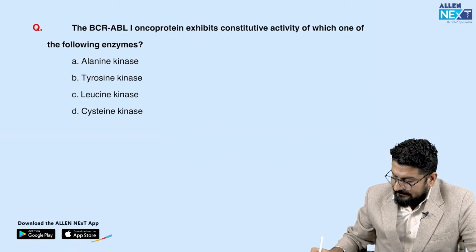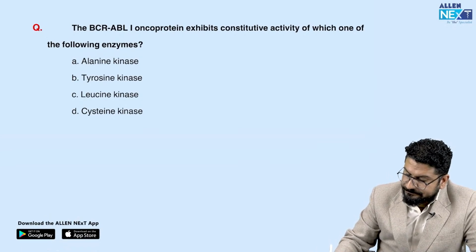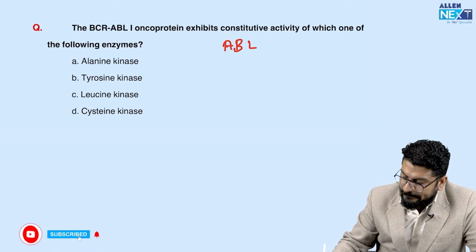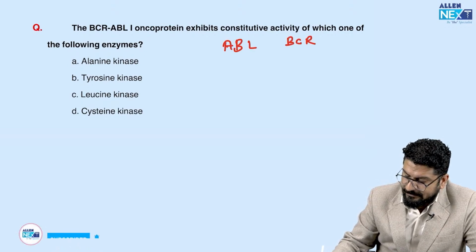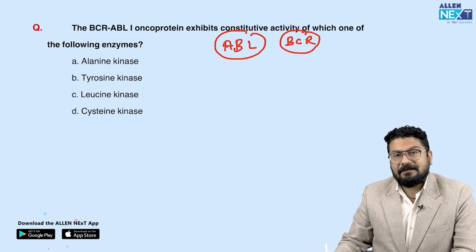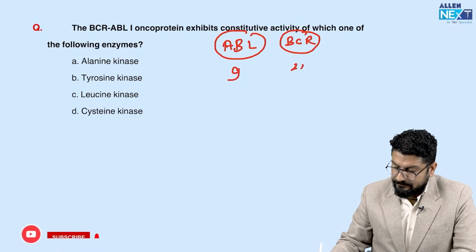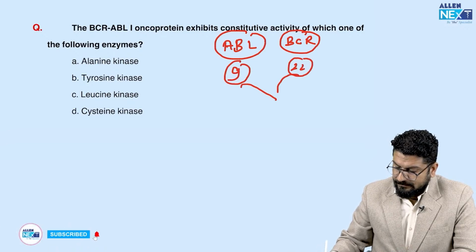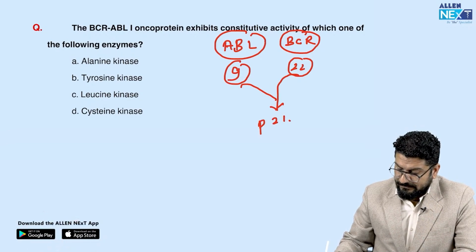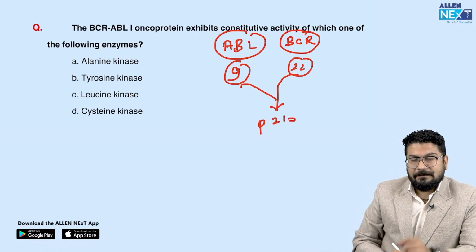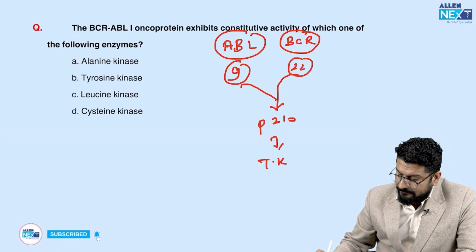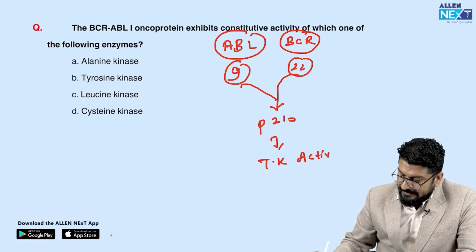BCR-ABL oncoproteins, understand this. So we have BCR-ABL. ABL is Abelson leukemia, and BCR is B cell receptor. The BCR-ABL genes are located at chromosome 9 and 22. This fusion of chromosomes, this BCR-ABL gene, will produce a protein called protein 210. This protein 210 has tyrosine kinase activity, and this will activate many processes of the body.